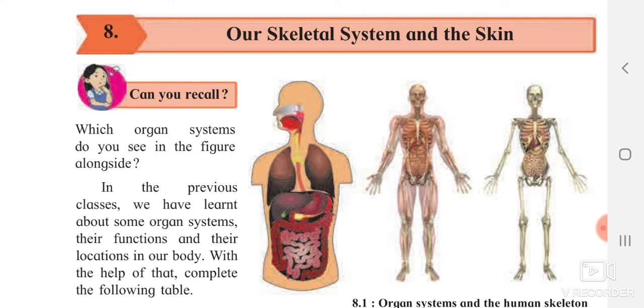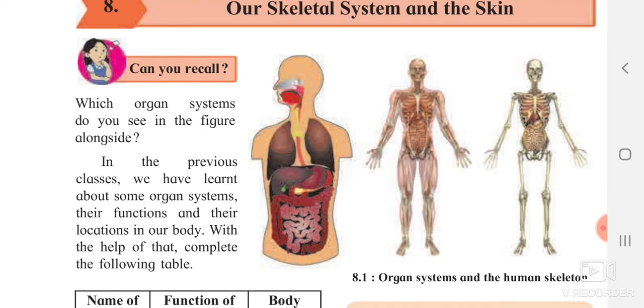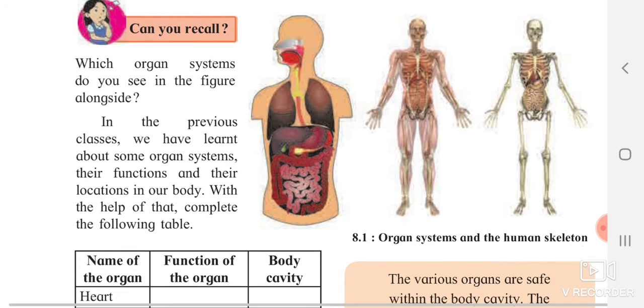So, which organs can you see nearby? The figure is given to you. Which organ systems do you see in these pictures? Yes, the first one shows you the digestive system and also the respiratory system. The second one is the nervous system. Along with that, you can see the muscular system present, and the next one is the skeletal system.